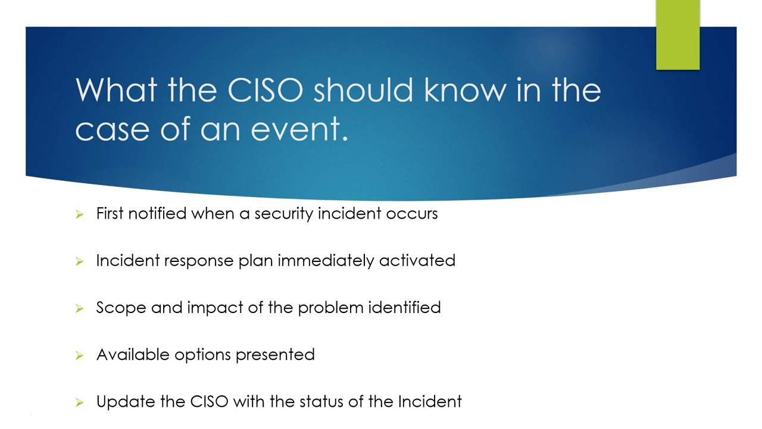What the CISO should know in the case of an event. The CISO should be the first person to be notified when a security incident occurs. The incident response plan must be immediately activated. The scope of the impact of the problem should be identified. The available options to contain the incident must be presented. And the CISO needs to be regularly updated with the status of the incident.